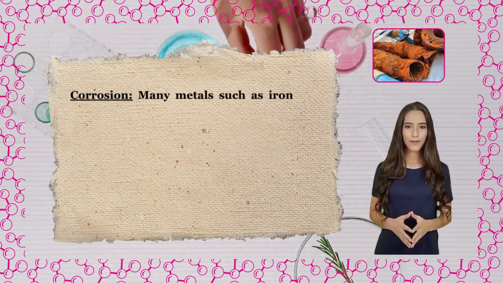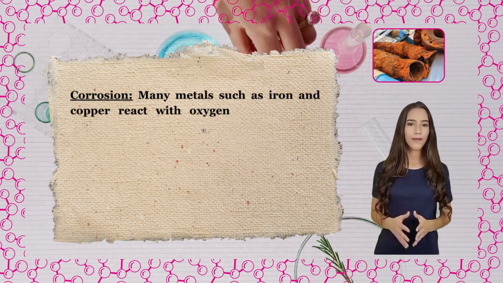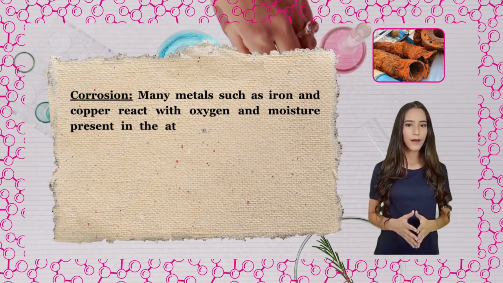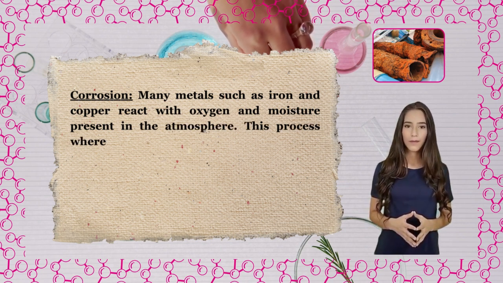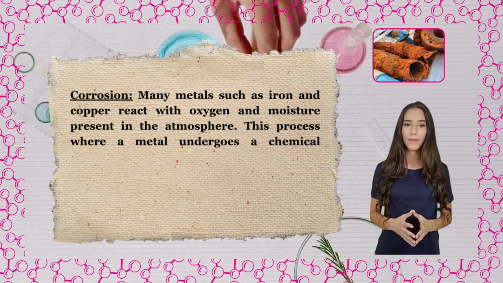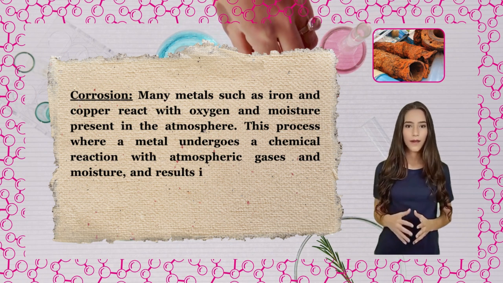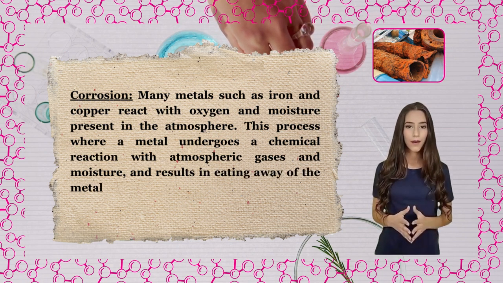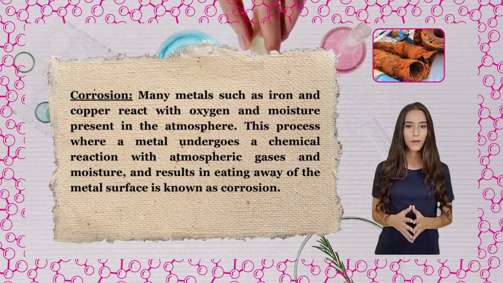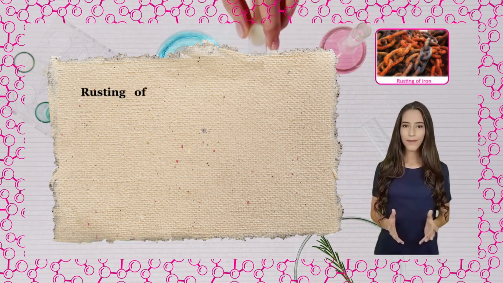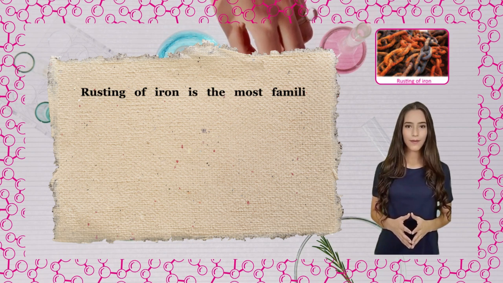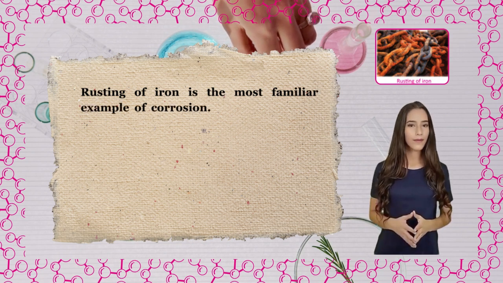Corrosion. Many metals such as iron and copper react with oxygen and moisture present in the atmosphere. This process, where a metal undergoes a chemical reaction with atmospheric gases and moisture and results in eating away of the metal surface, is known as corrosion. Rusting of iron is the most familiar example of corrosion.